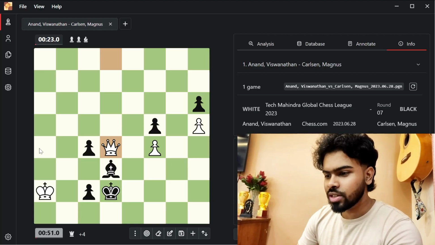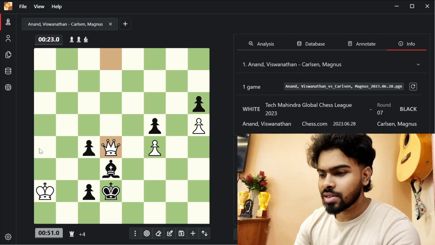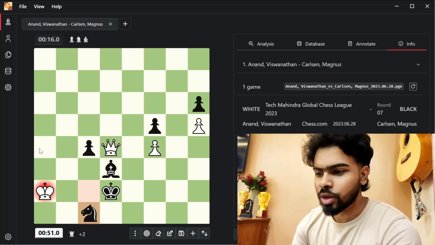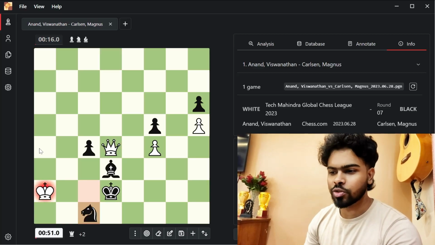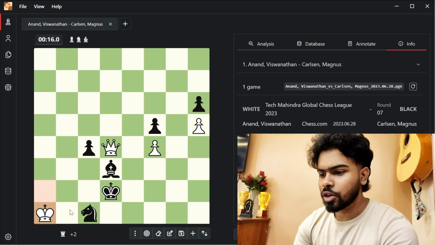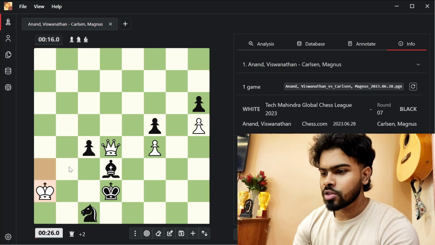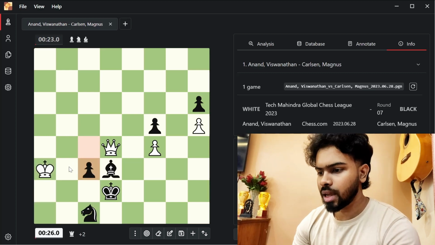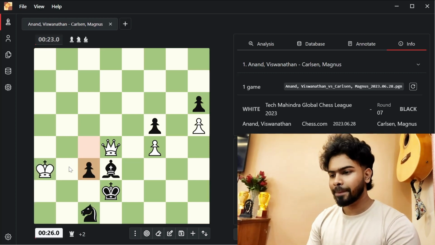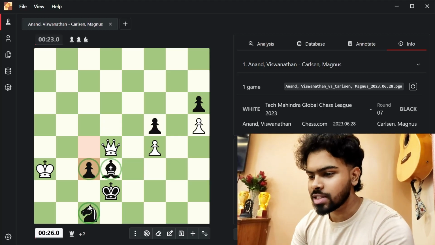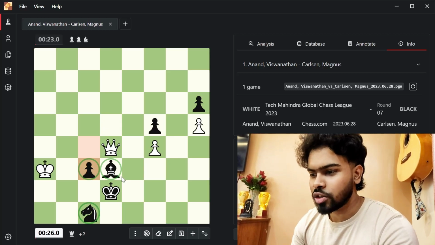And in this position, Magnus Carlsen played the incredible move, underpromotion to knight, giving a check to the king. The king cannot come to the a1 square because this is a fork. So the king goes to a3 and c3. You see, a fortress is created by Magnus Carlsen that Anand just cannot breach.